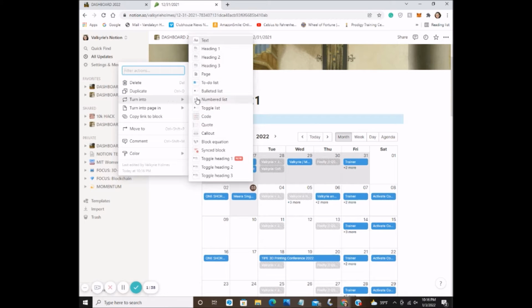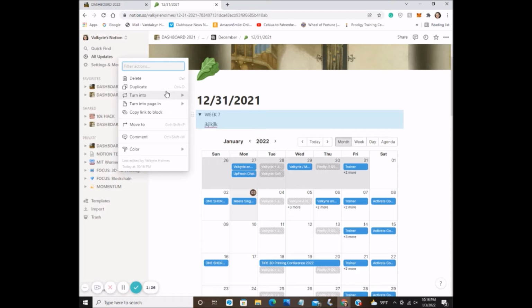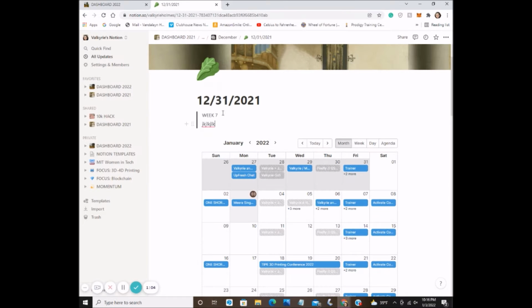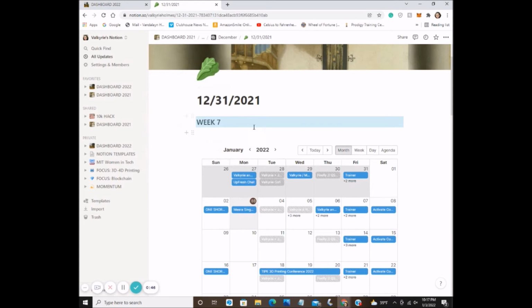Or you can turn it into a list, or a toggle button where you can basically put whatever you want below this. And then also another thing you can do is you can make it basically like a quote. So it kind of just highlights this certain area, and you can put anything here basically. So there's a lot of different options that you have for this, but those are just a few of the ones that I like to use.